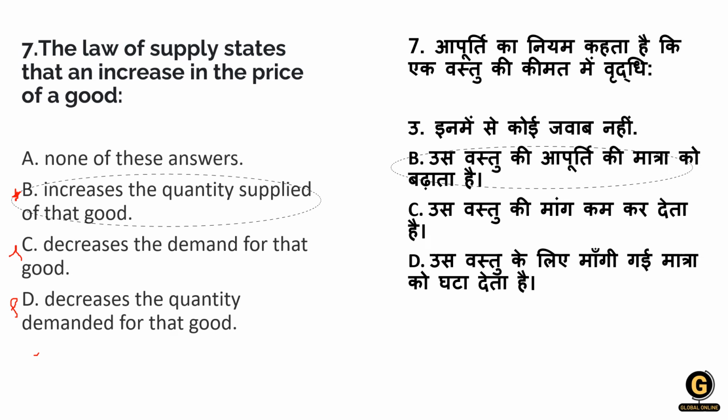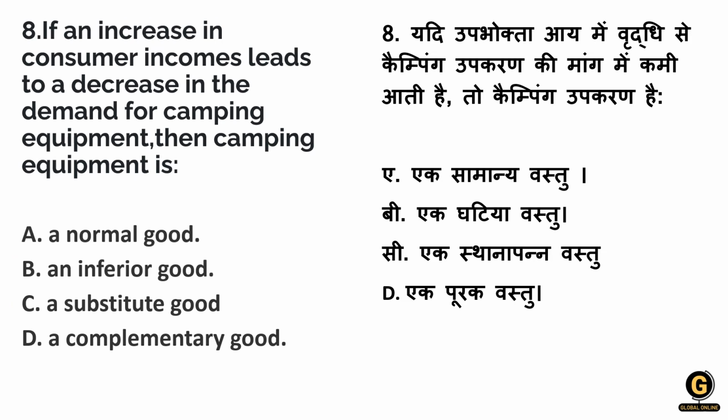Only option B is correct here: increase in the quantity supplied of that good when the price of the good increases. Where is it possible? In the law of supply. Okay, let's see the next question.